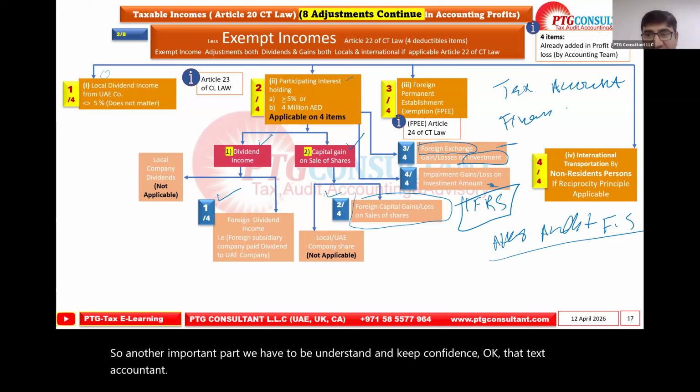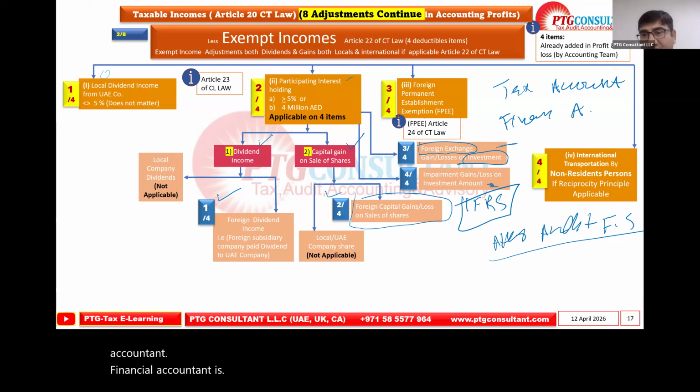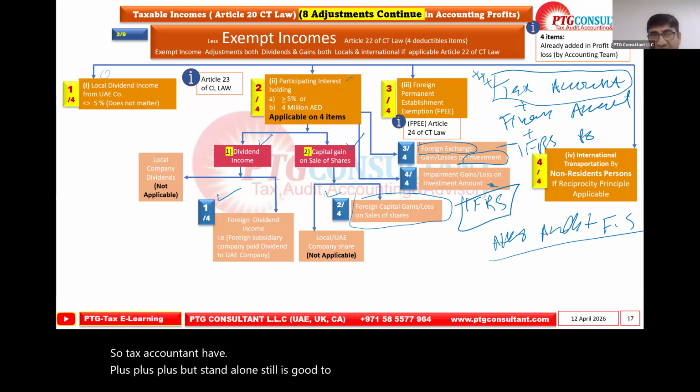Financial accountant may have different expertise. If IFRS can be a plus or can stand alone, it is good. Then an IFRS expert or professional, it's a plus. So a tax accountant has plus, plus, plus, but standalone still is good to go. Standalone good to go. Okay.